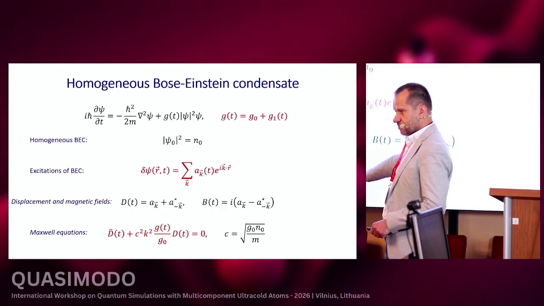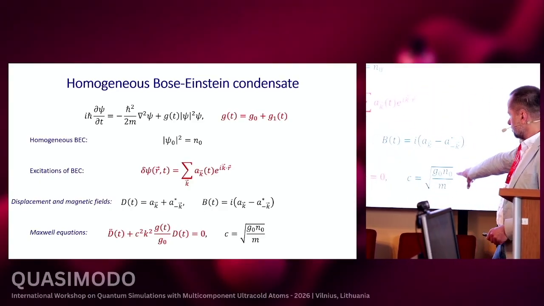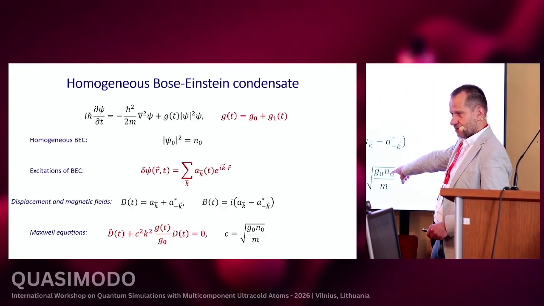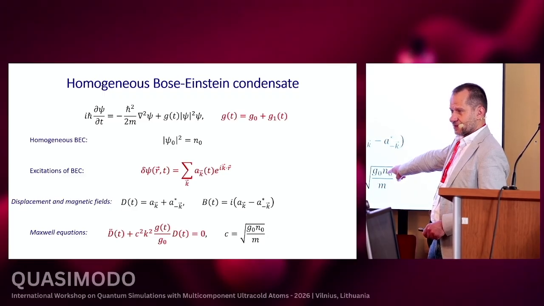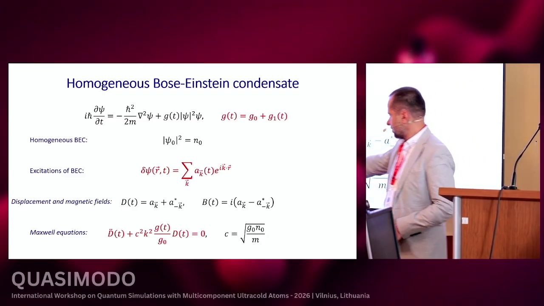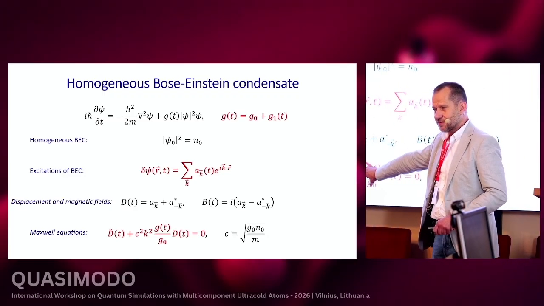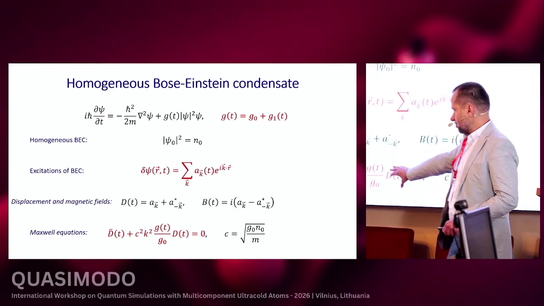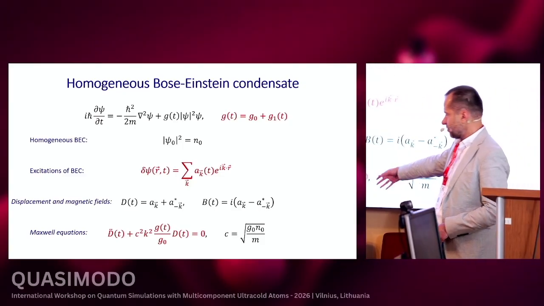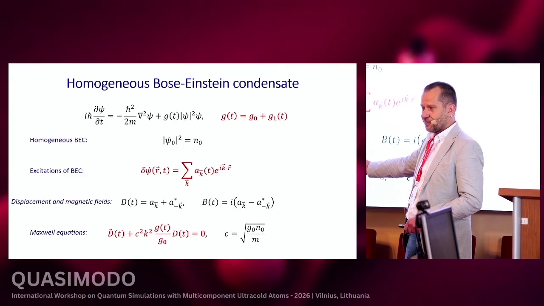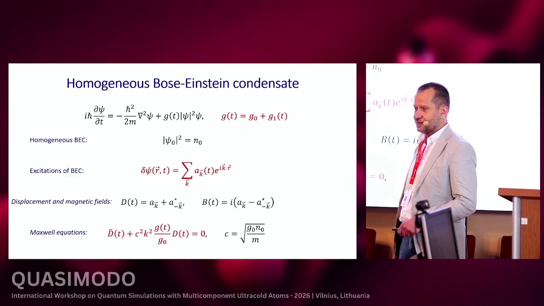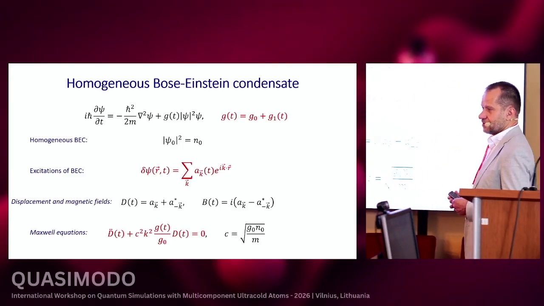This is the Maxwell equation, where we assume that we are in the linear part of the Bogoliubov spectrum. Then you have exactly the linear Maxwell equation for a linear medium. But you can go to higher momenta, and then you emulate a dispersive medium. So this is also attractive.